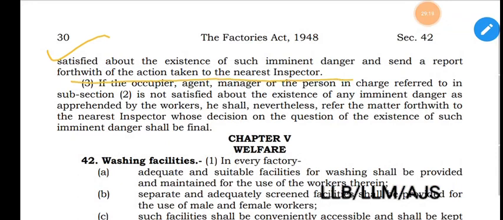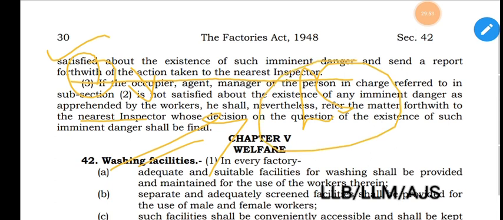Then comes section 41H subsection 3. If the occupier, agent, manager, or the other person in charge referred to in subsection 2 is not satisfied about the existence of any imminent danger as apprehended by the workers, he shall nevertheless refer the matter forthwith to the nearest inspector, whose decision on the question of the existence of such imminent danger shall be final. Still, they cannot take it lightly. They have to refer it to the inspector, and then the inspector shall decide whether any imminent danger exists or not.